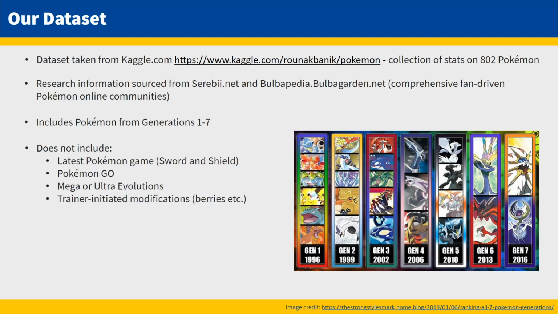The dataset included all the information about each of the 802 Pokémon from the first 7 generations, such as type, battle statistics, catch rate, name, generation, and so on. We're going to be looking at information from the first 7 generations of games. Currently there are 8, but since those games had just come out recently, that data was unavailable at the time of this recording. We'll also not be covering Pokémon Go, and we'll not be taking into account any of the Mega or Ultra evolutions of the Pokémon themselves.